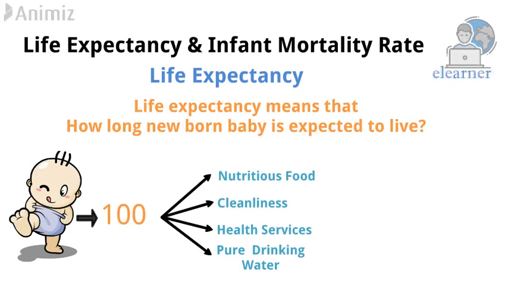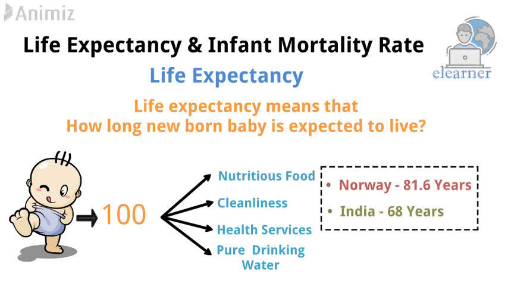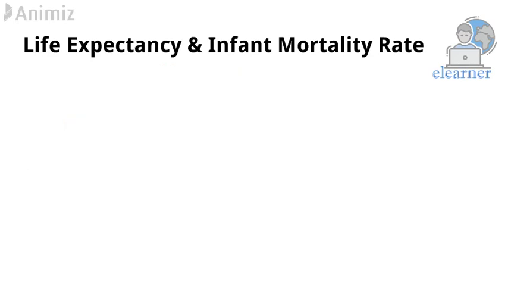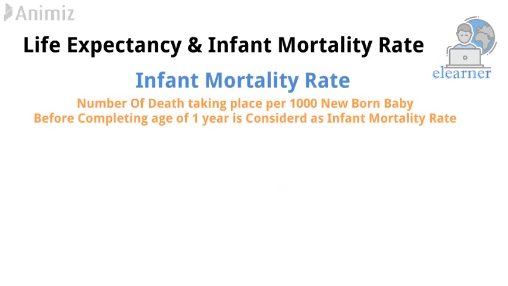In Norway, life expectancy was 81.6 years, whereas in India, it was just 68 years, which shows the difference of health services.